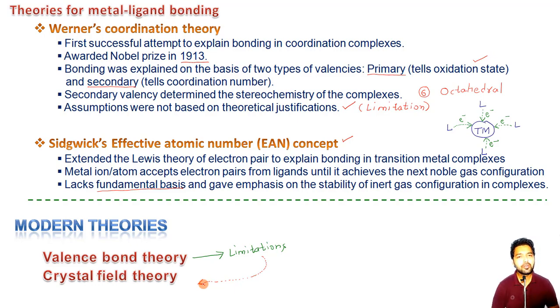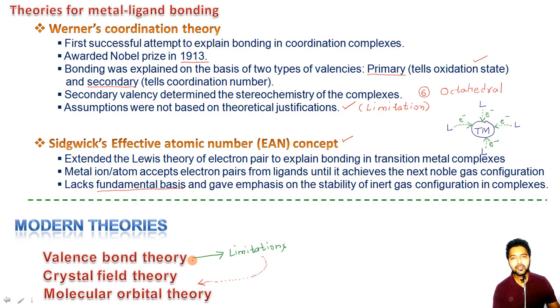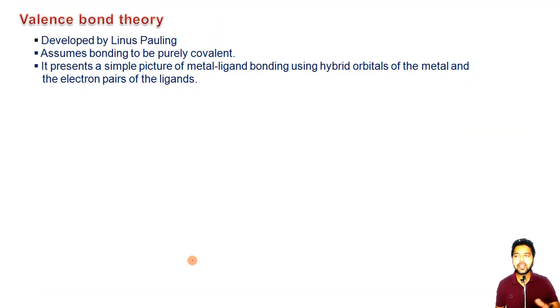Different questions remained unanswered until we came up with the crystal field theory. Only with the help of the crystal field theory were we able to answer those questions which were not possible with the valence bond theory. Later on, another theory came, known as the molecular orbital theory. As far as this series of lectures is concerned, we will focus only on the crystal field theory. But in this lecture, I will be discussing something about the valence bond theory and its limitation. So now let us have a look at the valence bond theory.